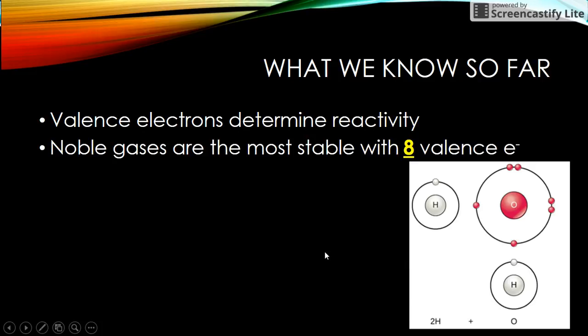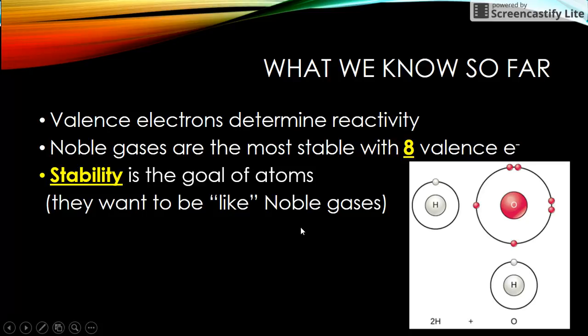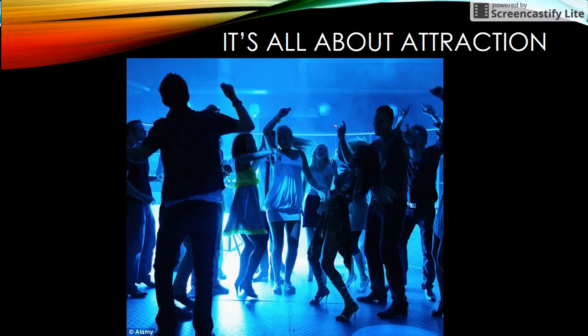Noble gases are the most stable with 8 valence electrons, and stability is the goal of atoms. Things in the universe like to go to the most stable place. That's why rocks roll down hills, and that's why we prefer napping. But stability is the goal of atoms, so they're trying to reach this stable 8 valence electron situation that noble gases have. So we could say they want to be like noble gases. They want to have part of that stability.